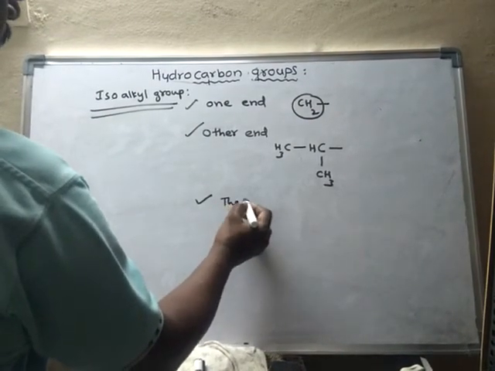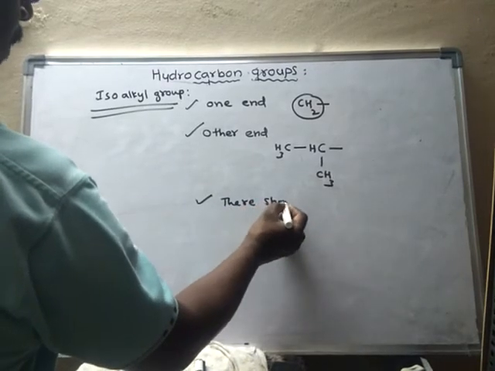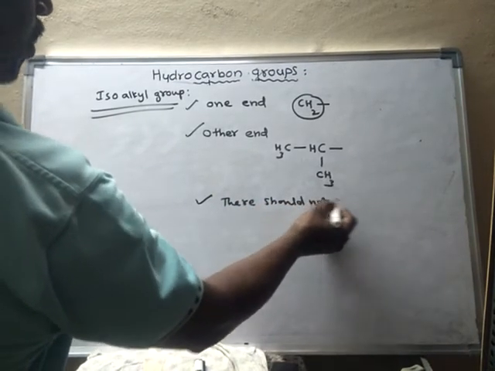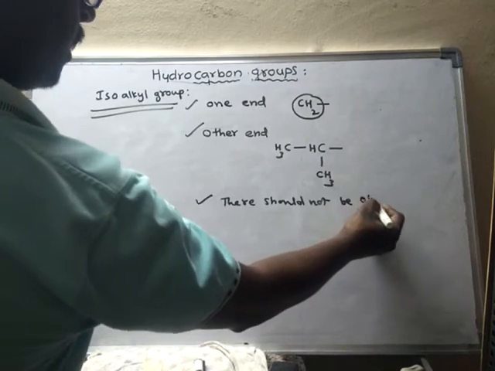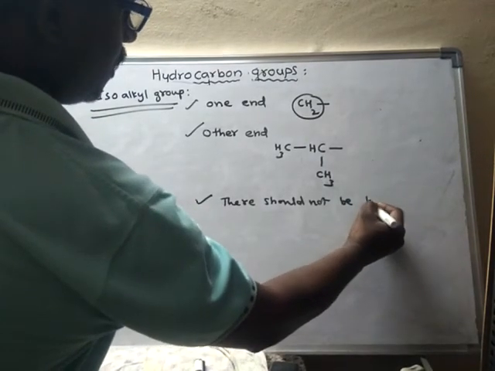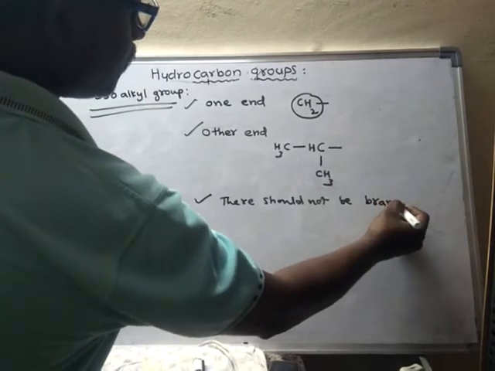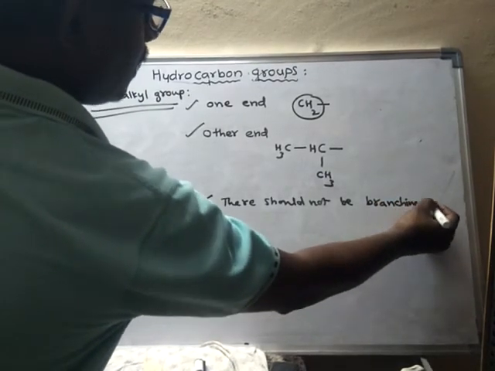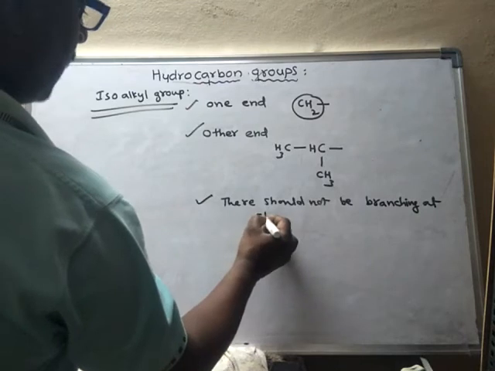There should not be branching at other places.